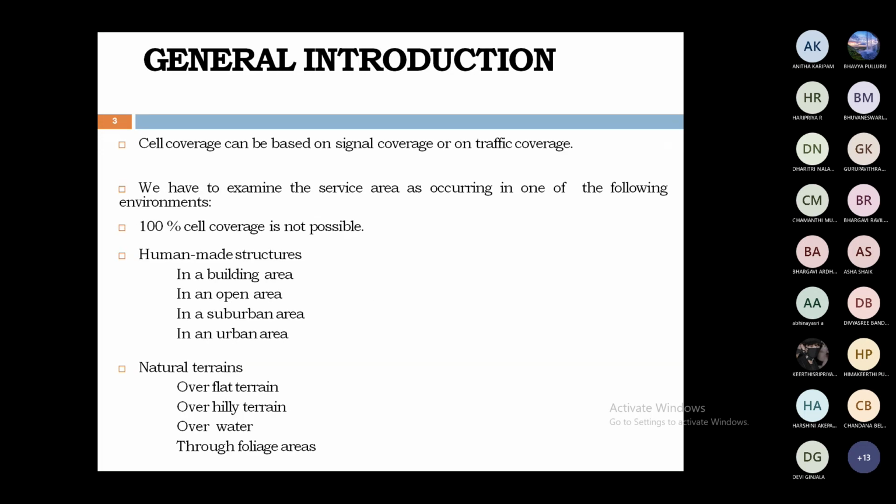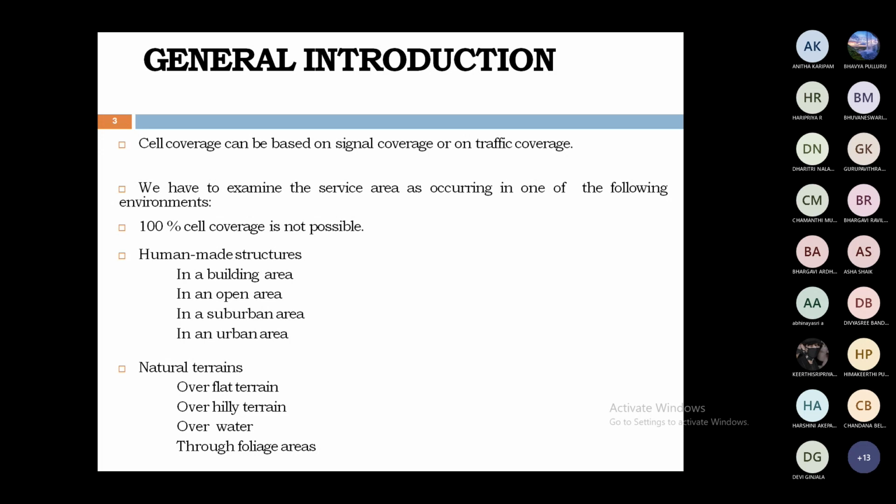General introduction to cell coverage for signal and traffic. Is it possible to cover the signal throughout the coverage area? In practice, it is not possible. Why? Because the geographical area is not flat. It contains either human-made structures or natural terrains. Human-made structures are building types, building areas, open area, suburban area, and urban area.